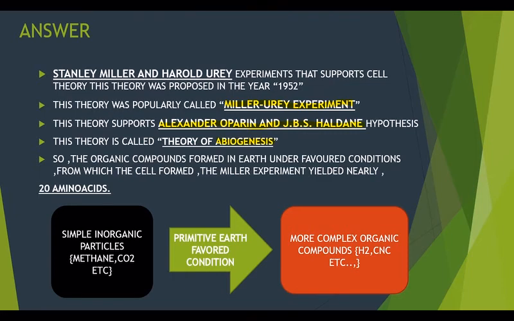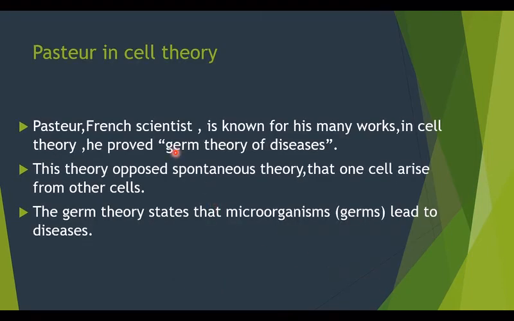Pasteur in cell theory. He is the most important person in cell theory. Pasteur, a French scientist, is known for his many works. In cell theory, he proved the germ theory of diseases. The theory opposed the spontaneous theory of Rudolf Virchow that one cell arises from another cell. The germ theory states that microorganisms, that is germs, lead to diseases. This is known as germ theory.